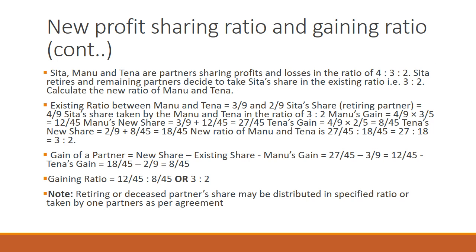So the gain of a partner is the new share minus the old share. Tena's gain would be 8 over 45. The gaining ratio will be 3 to 2. So one thing to be noted is that the retiring or deceased partner's share may be distributed in a specified ratio or taken by one partner as per agreement.